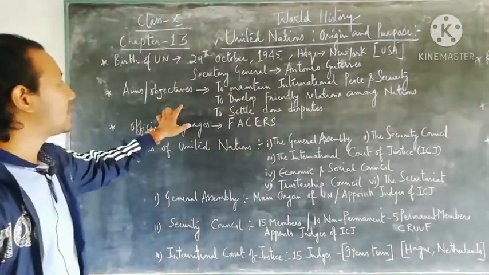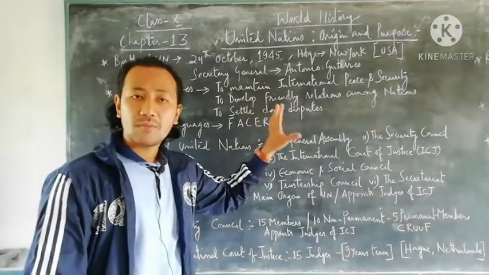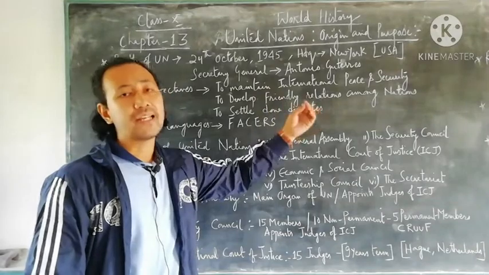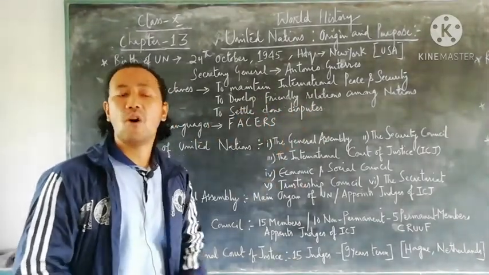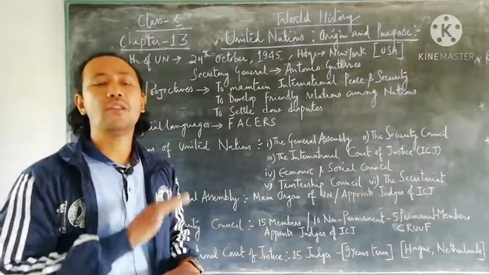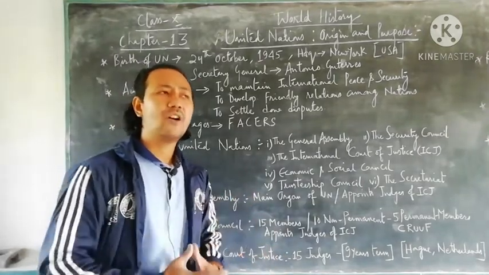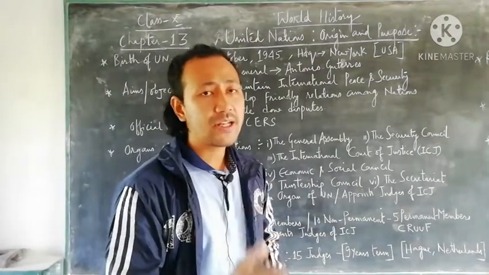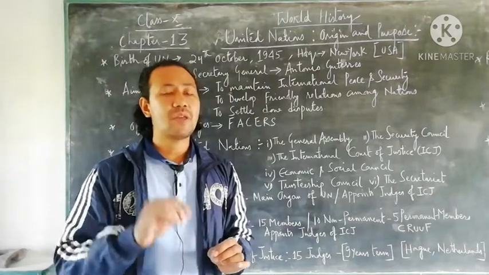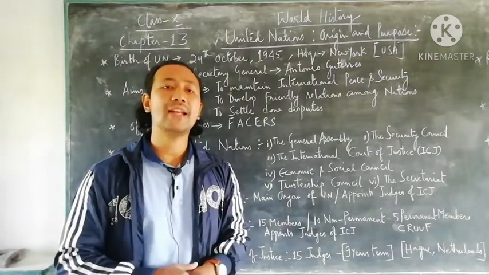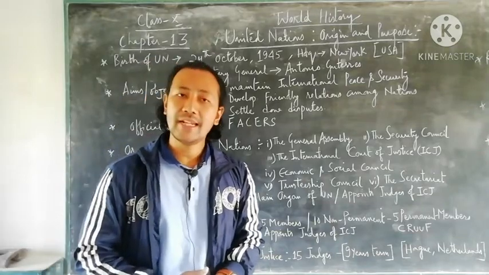So the aims and objectives of the United Nations: it was made to maintain international peace and security, to have friendly relations among all the nations, and to settle all the disputes that countries were having. Overall, at present the United Nations consists of 193 member nations, and the last country to be added was South Sudan in the year 2011.